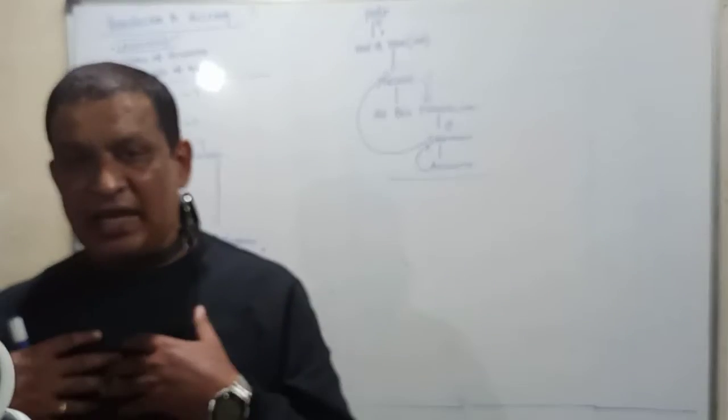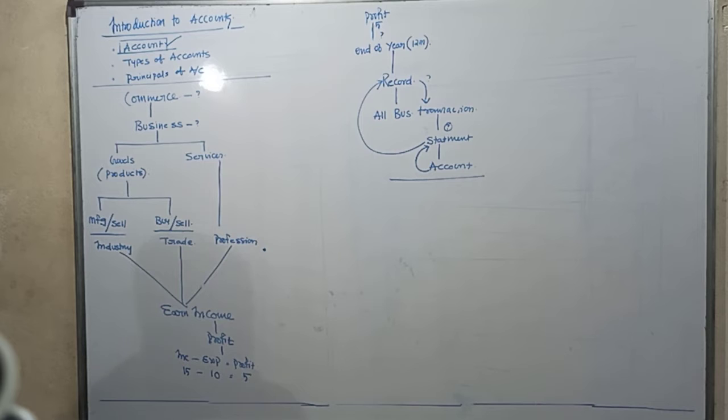Now why do people do all these activities? People do all these activities in order to earn an income. That income from the business is called as what? That income from the business is called as profit.